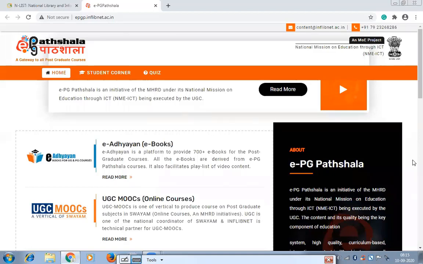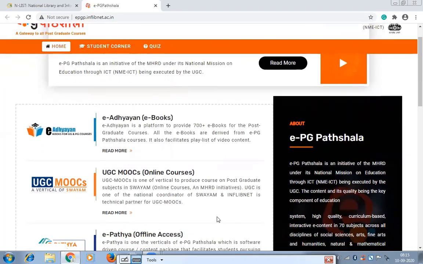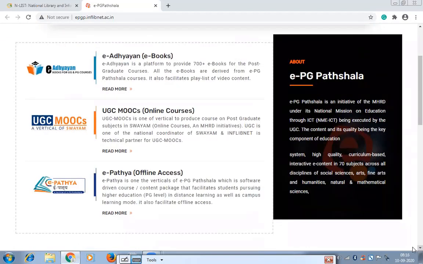It also has e-Adhyayan, which includes around 700 e-books, and online courses it offers under the Swayam portal. These are the portals created by the Government of India's initiative. You must be aware of the Swayam portal. It offers many short-term courses, and after completion you get a certificate from Swayam, which is valid and recognized all over India because it is given by the Government of India.